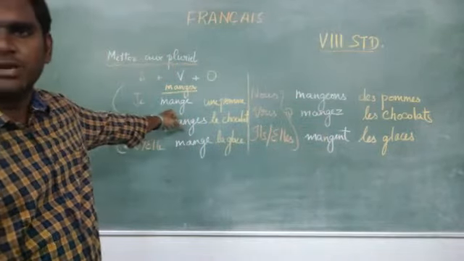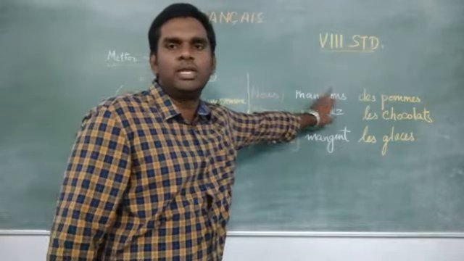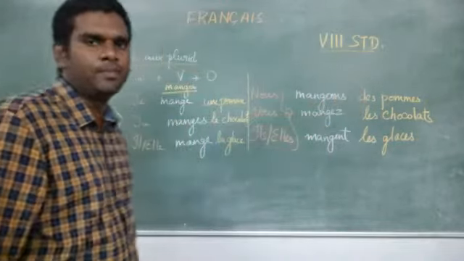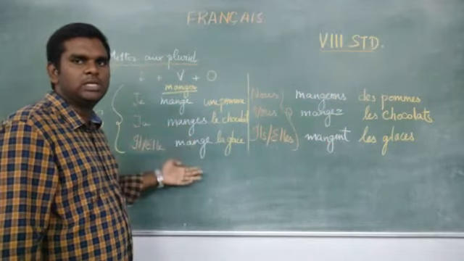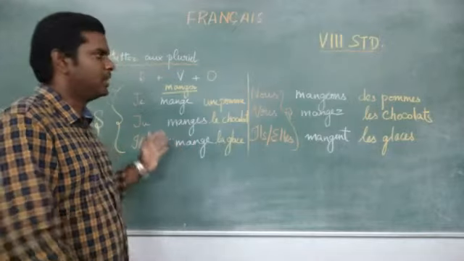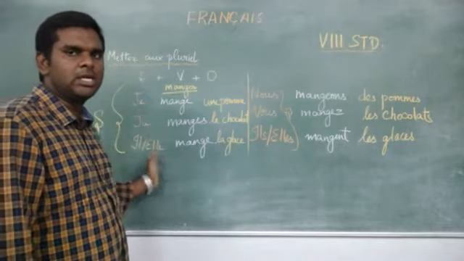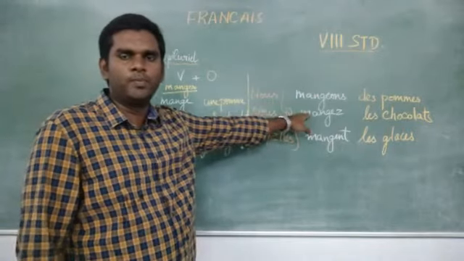And this is a special verb, so for nous form alone, EONS will be coming for nous. Okay? So, je mange, tu manges, il, elle mange. This is singular. In case I want to change the singular into plural, nous mangeons.